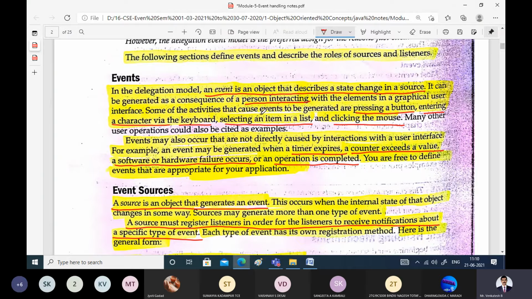Some of the activities with which we can generate events are pressing a button, entering a character via the keyboard, selecting an item in a list, or clicking the mouse. All these are examples of state change. Whenever the mouse is idle and you click, you are changing the state of the mouse. So all these are examples of events.